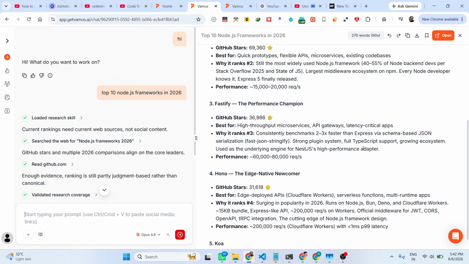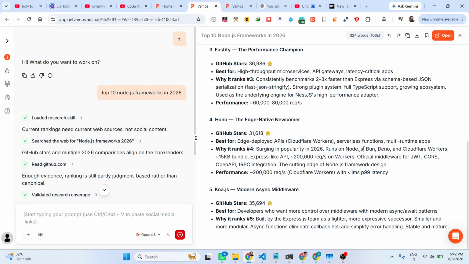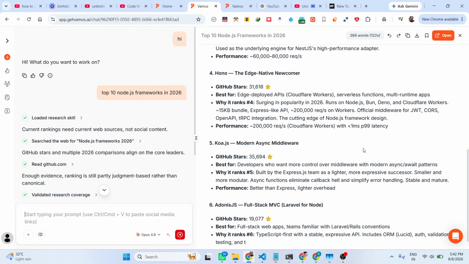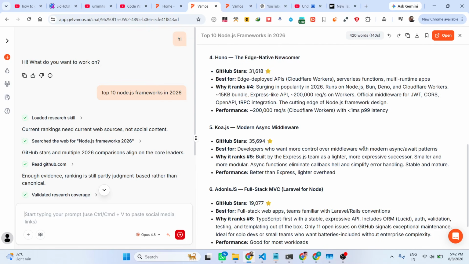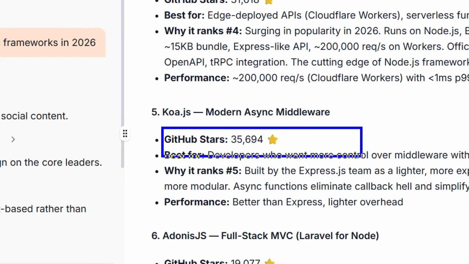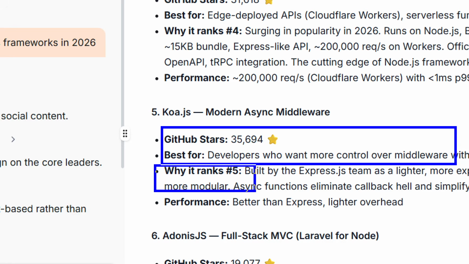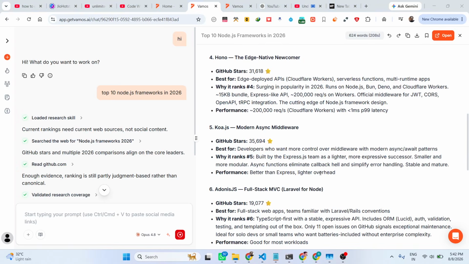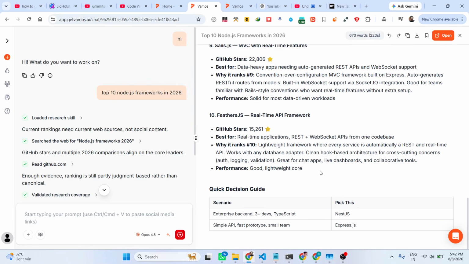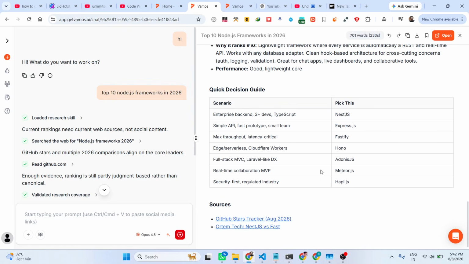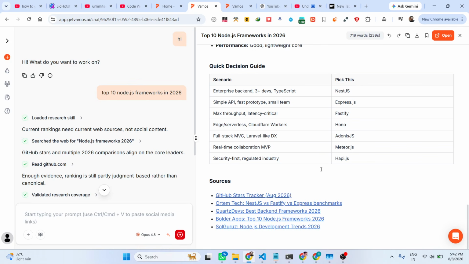You can just see right here, the speed is also very good. It's giving you the full description related to each framework, the GitHub stars, which kind of skill each framework is best for, what it ranks, the performance level, everything it gives you. As you see, a full description. So that's the power of the Claude Opus model.